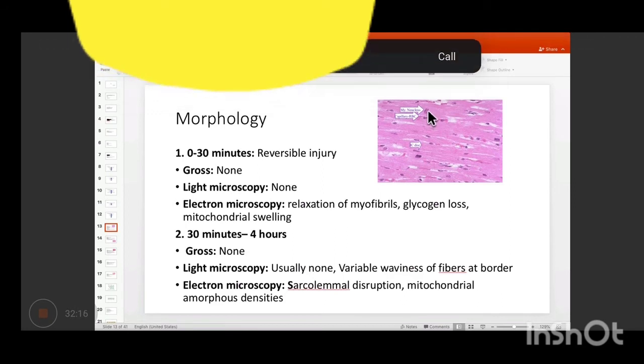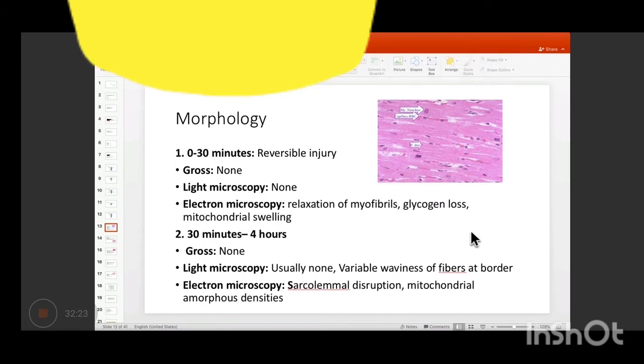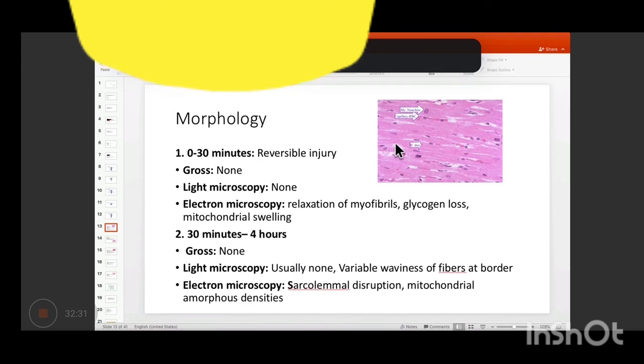This is the myocardium nucleus, this round structure. And here you can see the area is a bit more reddish than the surrounding one. This is because of RBCs, right? So within 30 minutes, there are no positive findings on gross and light microscopy.